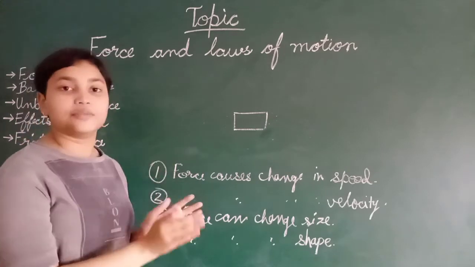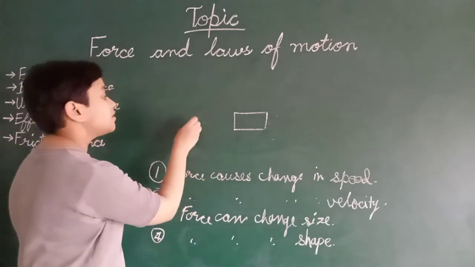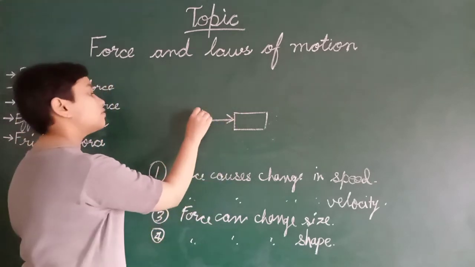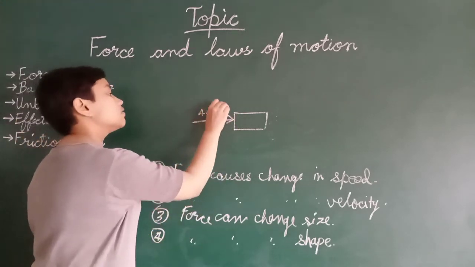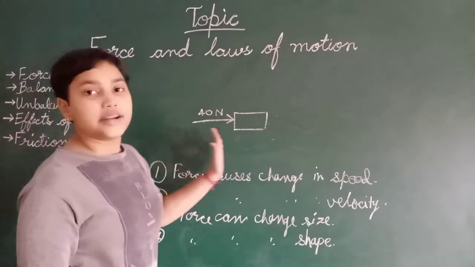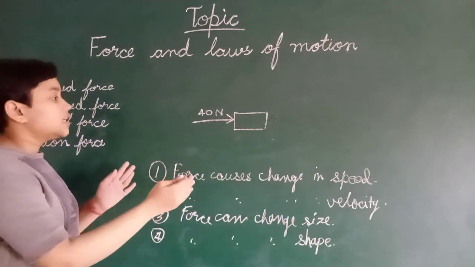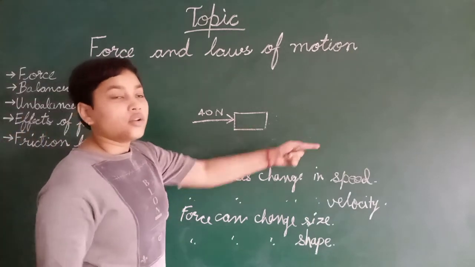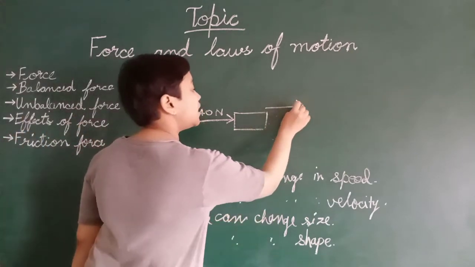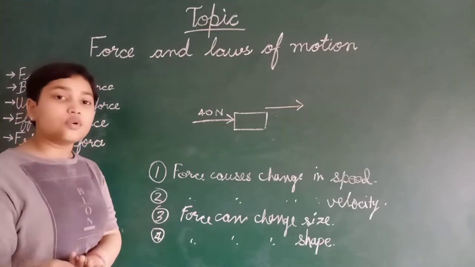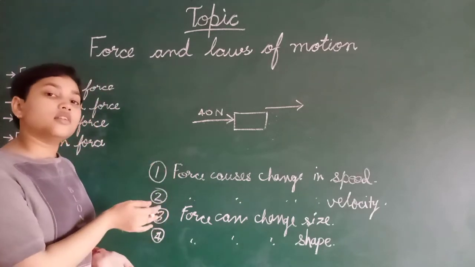Look at it carefully. This is an object. A force of 40 newtons is applied from this side, so obviously it will move in this direction only. But the friction force always opposes the motion.